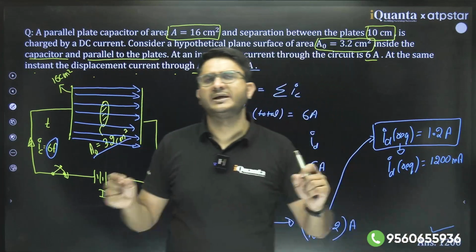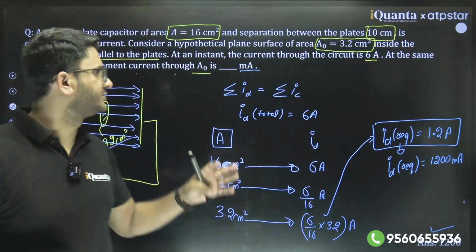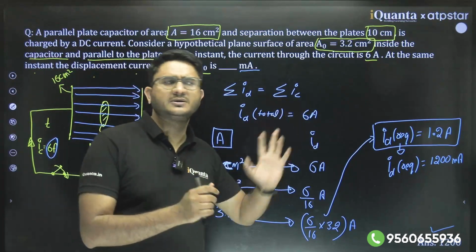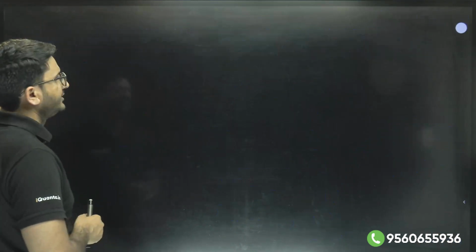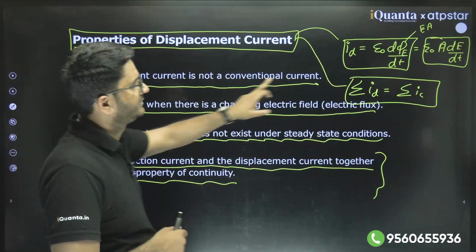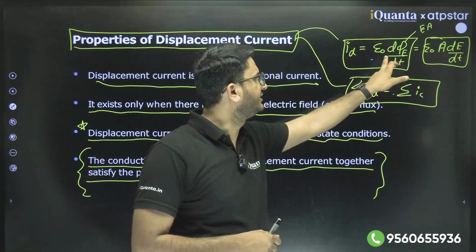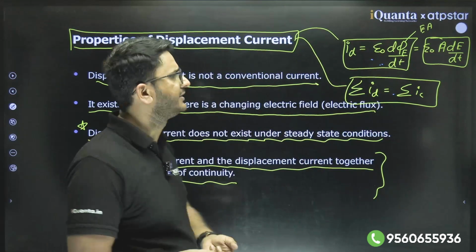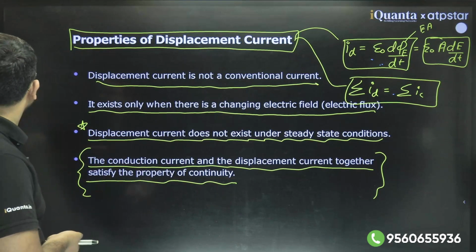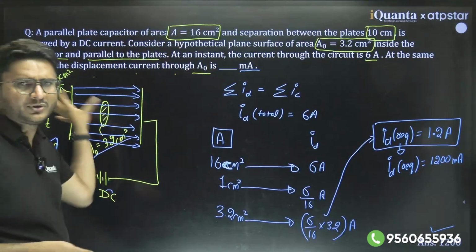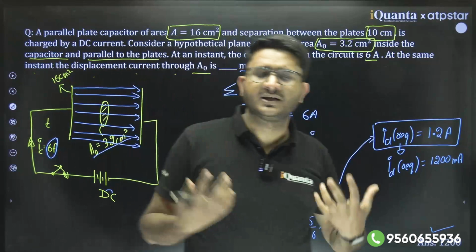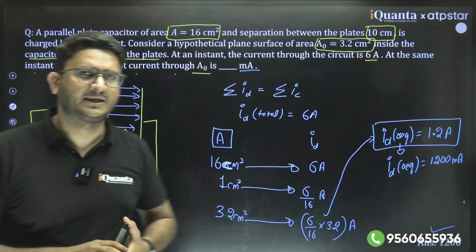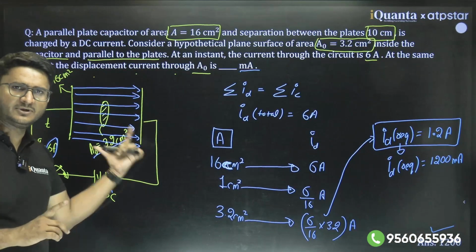Clear? So that is how they will pose you question from this, or they can pose you question based on the definition, just like I explained you here. Yes, these are the direct definition. This one is easy. If they give you question on this, they will give you a very easy question, so you can just directly differentiate. That is not a case. But yes, if they want you to analyze the question, and they want to check your deep understanding, then they will give you a question like this. Clear? So let's move to next topic.